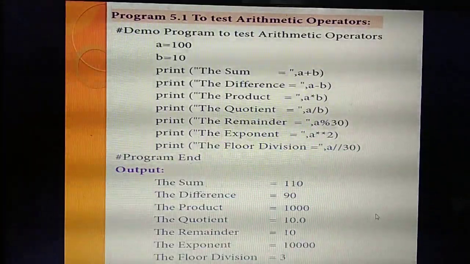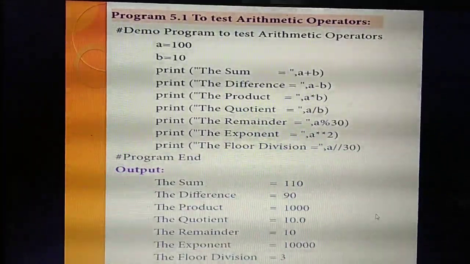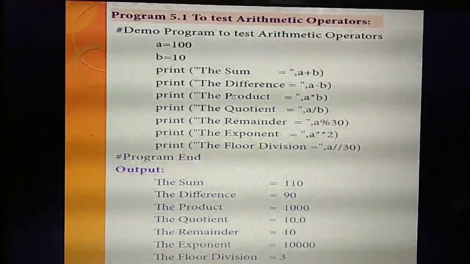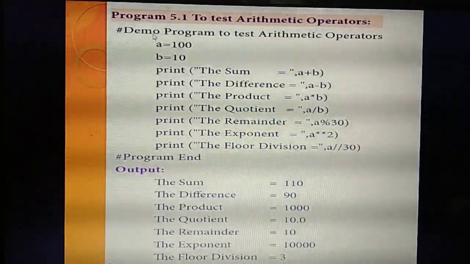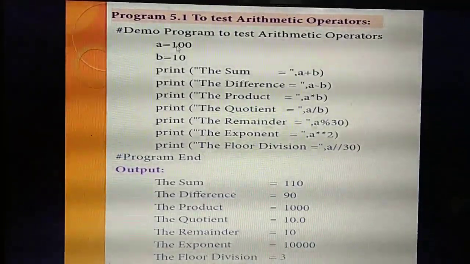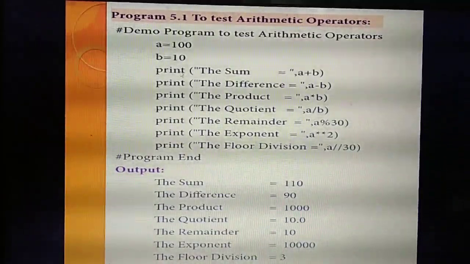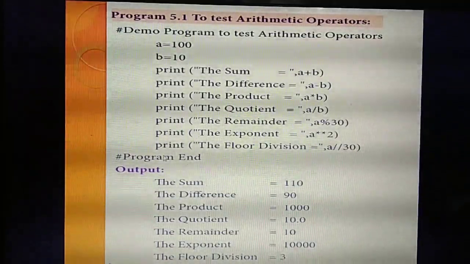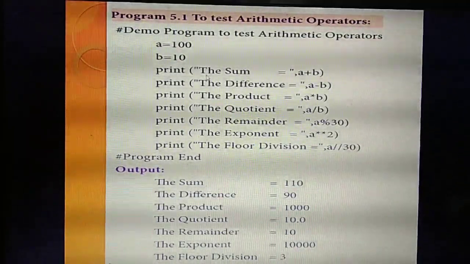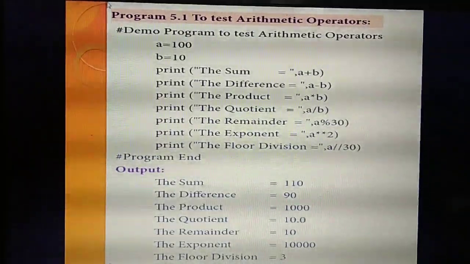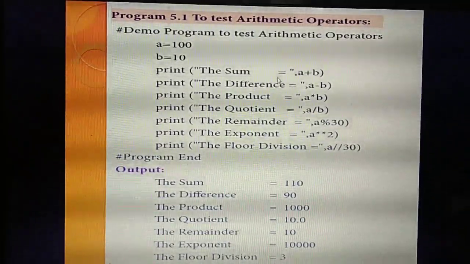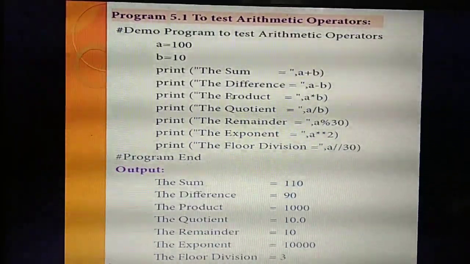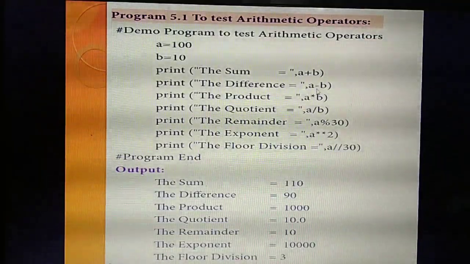Okay. What programming language are you studying? Python. So you are going to write a Python program. Listen. Here there is no need to give int or anything. What's the value of A now? Simply I am giving the value of A as 100, B as 10. What's the use of the print statement? Whatever you type inside the print statement will be displayed on the output screen. So print the sum equal to A plus B. Then print the difference, which means subtraction, equal to A minus B.